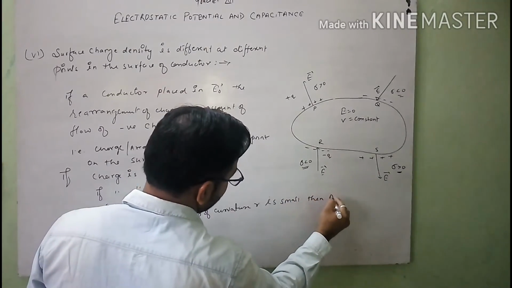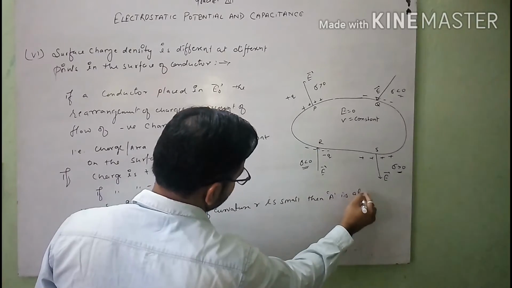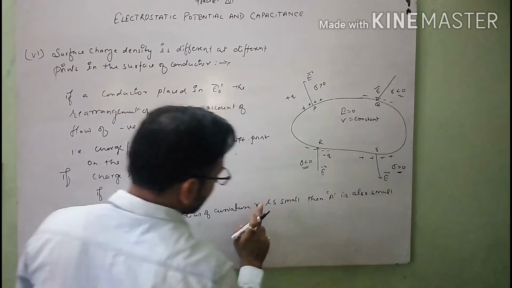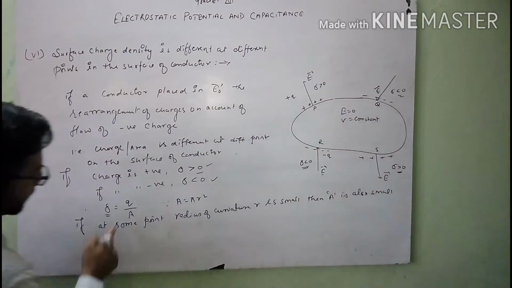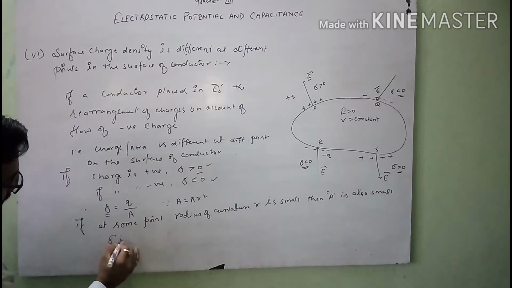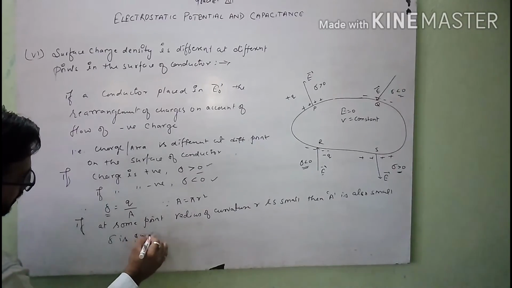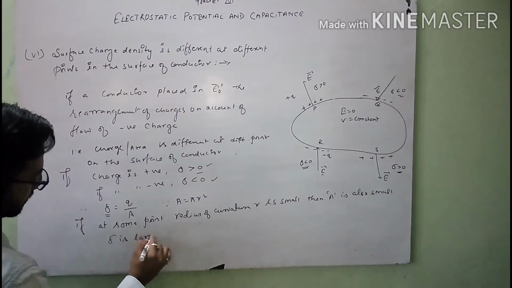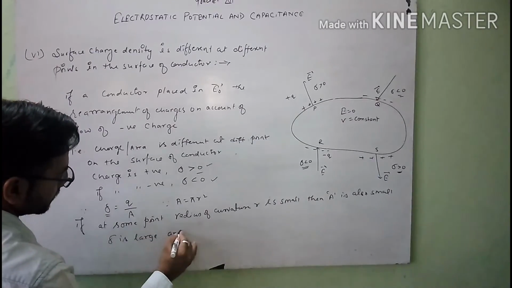Then A is also small. So when r is small, then A is small, and by this relation sigma is large, and vice versa.